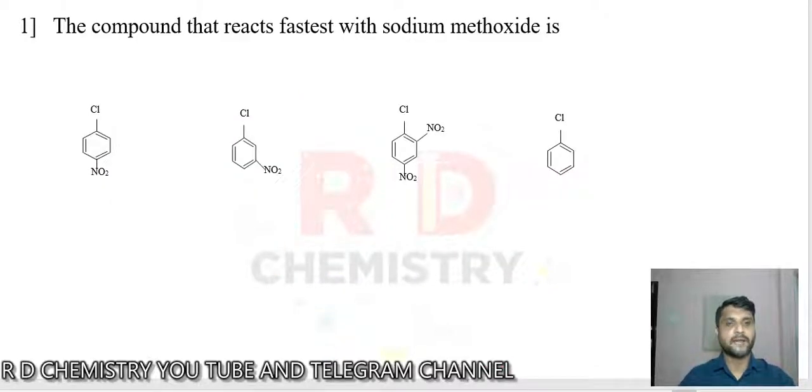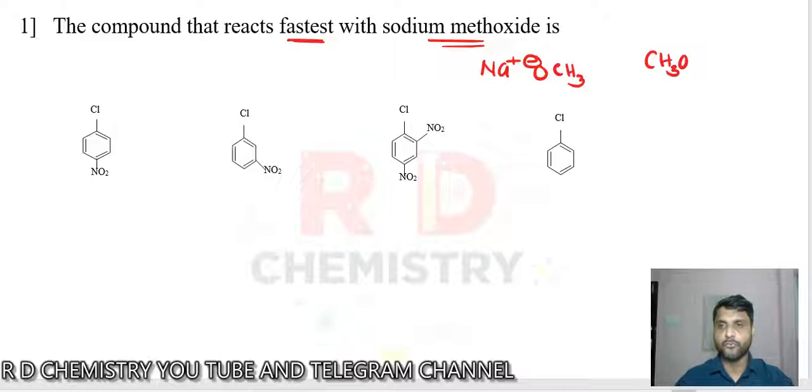The compound that reacts fastest with sodium methoxide. What is the formula of sodium methoxide? Sodium Na plus, methoxide, methyl oxide. Methyl is CH3, oxide. Methyl alcohol is CH3OH, so its oxide is O minus, which can also be written as CH3O minus Na plus.